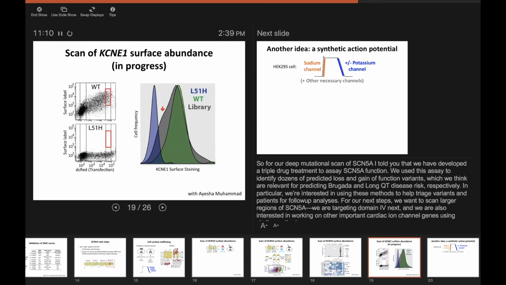If we look at our library of all the mutants, we see a distribution that overlaps the wild type distribution pretty well. However, we have an extra left hump or tail on the distribution, which we think means that there are some loss of function variants present in this pool. So we're currently flow sorting and sequencing these to figure out exactly which variants they are.